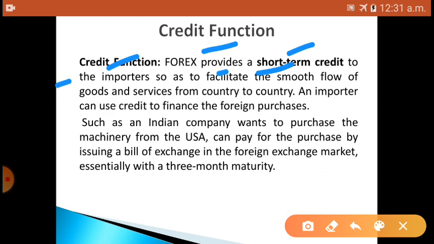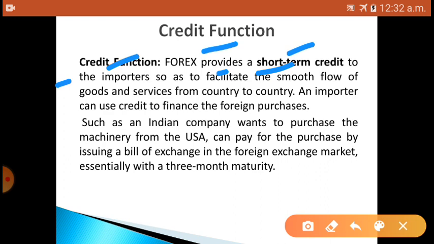Usually, the credit function means foreign exchange will provide credit to the importers. Why do they provide it? To run their business with a smooth flow, where goods and services should flow from one country to another country. So here an importer can use credit to finance through the foreign exchange market.